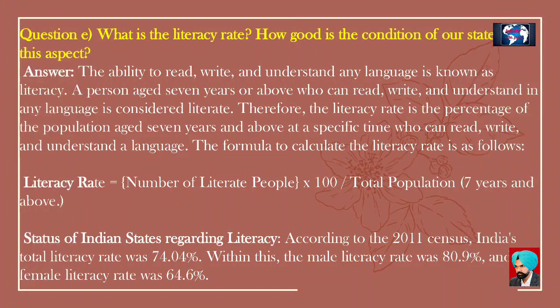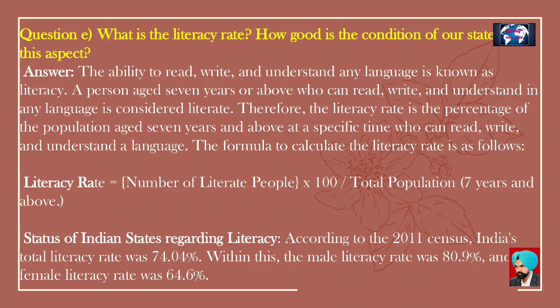Question E. What is the literacy rate? How good is the condition of our states in this aspect? Answer. The ability to read, write, and understand any language is known as literacy. A person aged 7 years or above who can read, write, and understand in any language is considered literate. Therefore, the literacy rate is the percentage of the population aged 7 years and above at a specific time who can read, write, and understand a language.